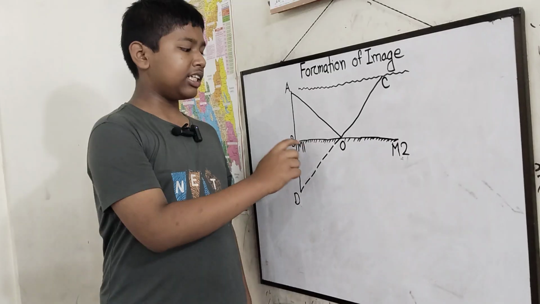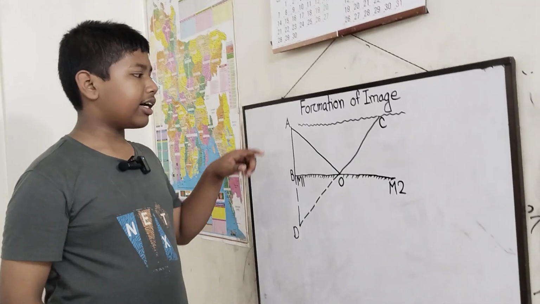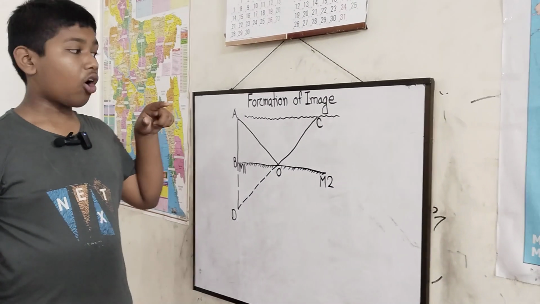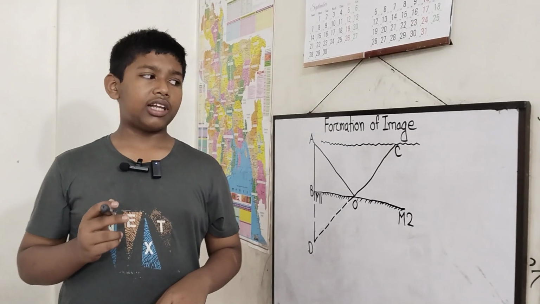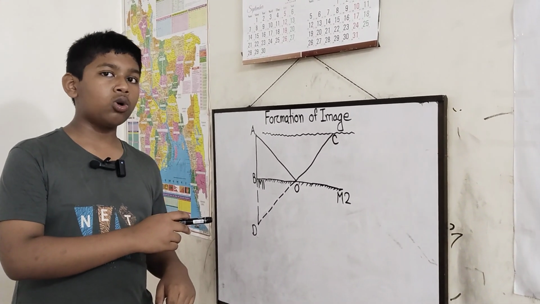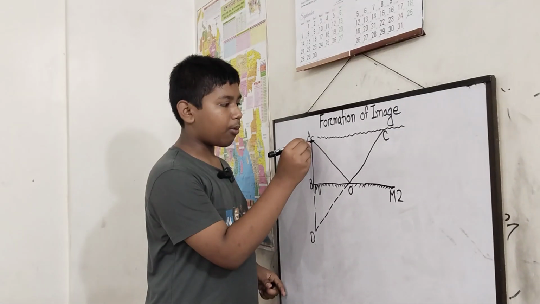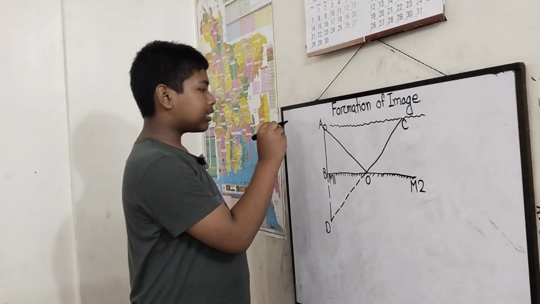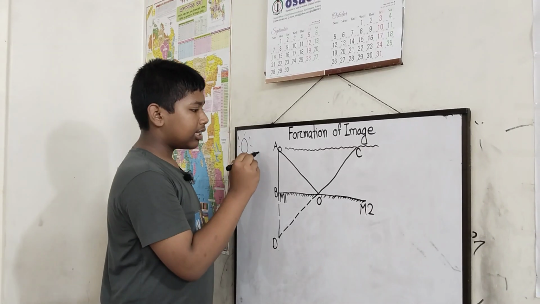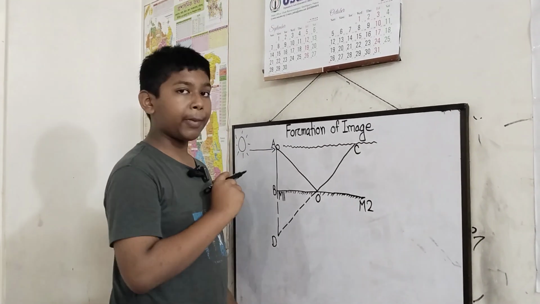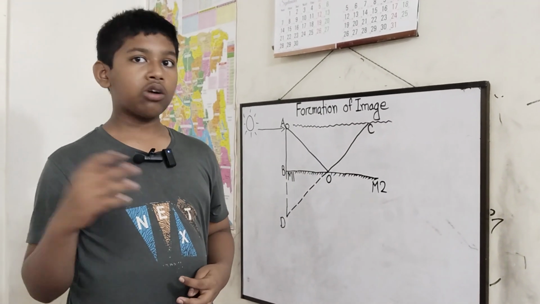Here we have taken a mirror. Think that M1 to M2 is a mirror, and on that mirror a light ray from an object has been put there. And what is reflected? Reflected means the light is absorbed by something and then thrown out in another direction. So let's say that there is an object like a ball. You see, the ball gets light from the sun, because the sun is the main source of light and heat. Then it reflects to two sides or many sides, but here we take two sides because it is mostly essential for images. But how does this actually happen?